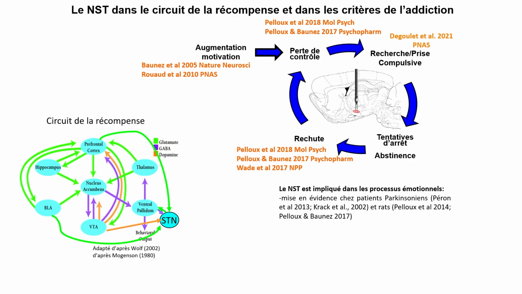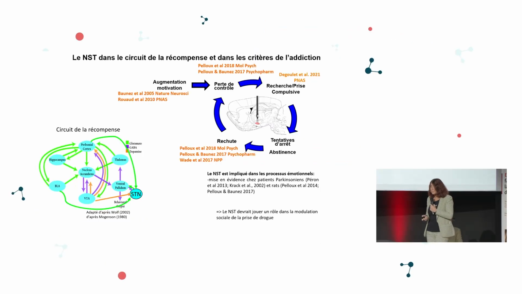On the other hand, it is also involved in emotional processes, which was shown in Parkinson patients. For instance, here, the absence of emotional feeling, the difficulty of perceiving and recognizing emotions on photographs. This has been confirmed in rats. The combination of both.